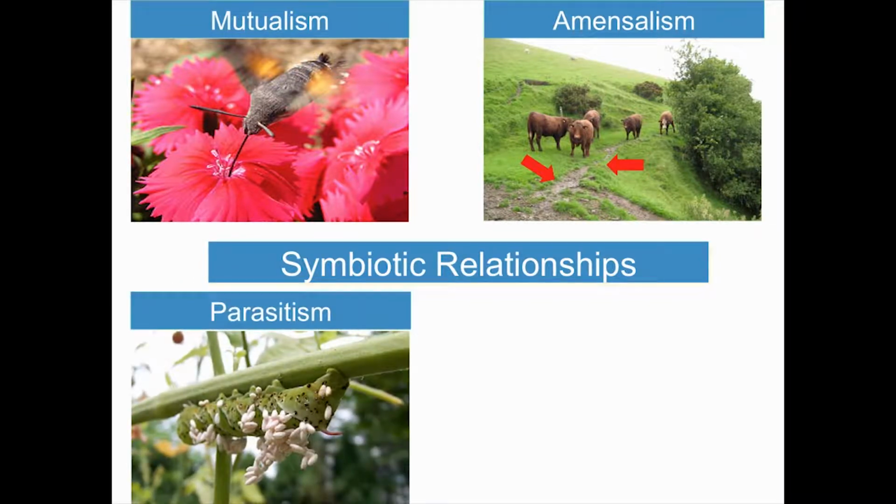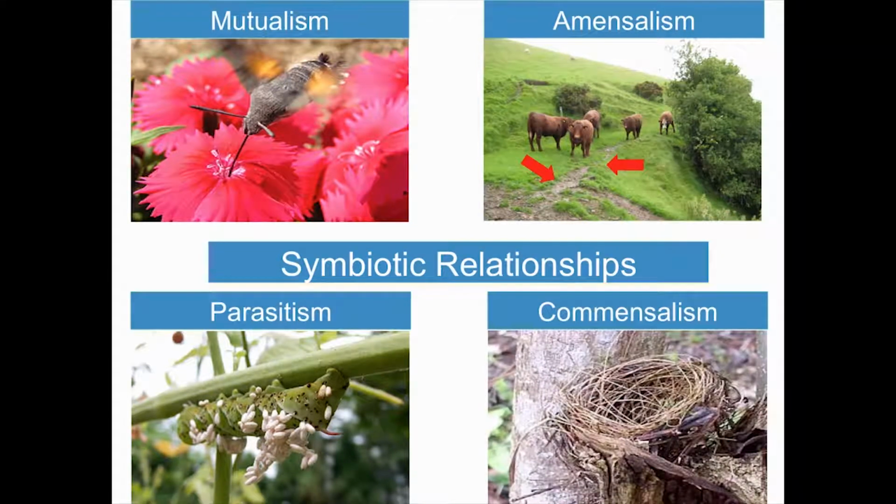Then there's parasitism. In parasitism, two organisms live together and one is harmed while the other is benefited. Notice here the caterpillar is being consumed by maggots of a wasp larvae. And finally, there's commensalism, where two organisms live together and one is benefited but the other one is unaffected by the presence of the other. And notice what you see here is the nest of a bird in the crook of the branches of a tree, which is not affecting the tree at all, but it's benefiting the birds in that they have a place for their shelter.